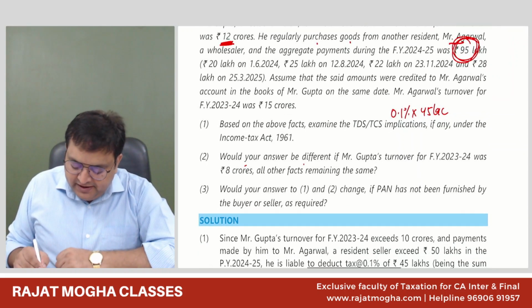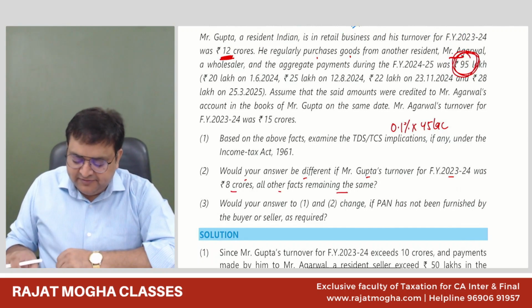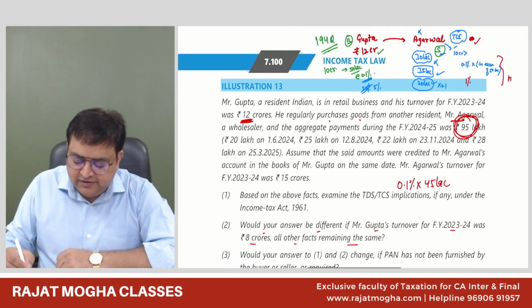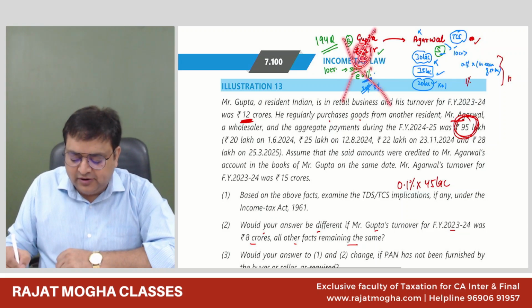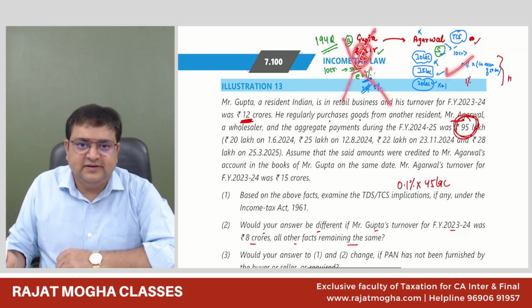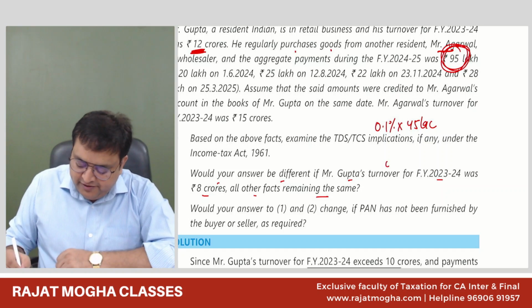Would your answer be different if Mr. Gupta's turnover is 8 crore and all other facts remain the same? Okay. So they are saying if Mr. Gupta's turnover is 8 crore, that is less than 10 crore, so in that case, TDS will not apply. Then in that case, TCS will apply, and TCS will also be the same 0.1% of 45.